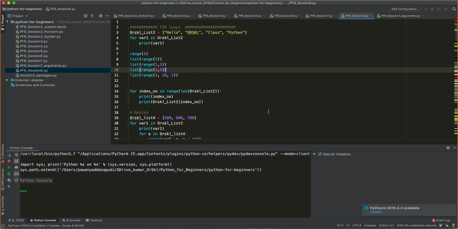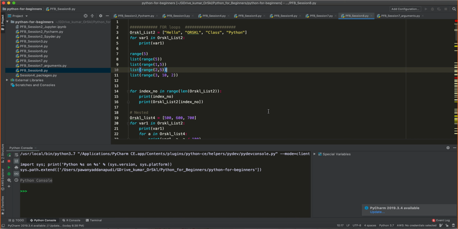Now, in case you have multiple conditions to deal with, not just two conditions, then you will introduce elif. The if clause will have a condition, else if there is another condition, use elif, and then you have a piece of code to run. Again, you can have another elif for a third condition, and you have a piece of code, and so on and so forth. And we've also seen how to create nested if clauses as well, right? The best example that we have taken is taking an input from the user, the experience that he has got, and printing a message accordingly. All of that is what we have seen in the last session.